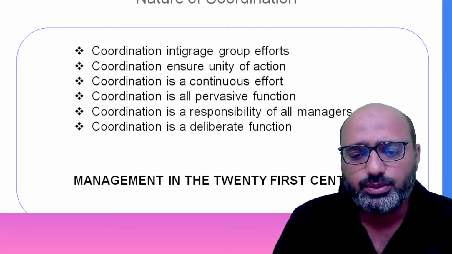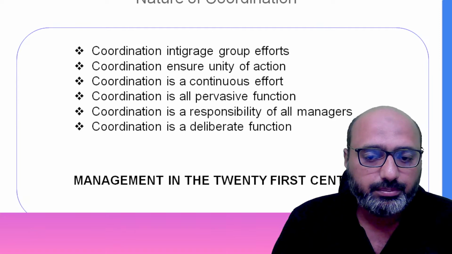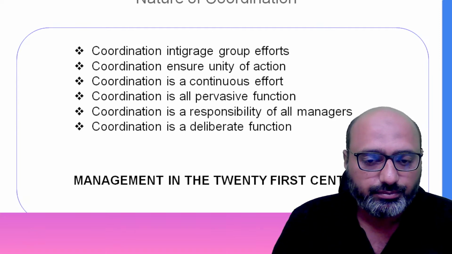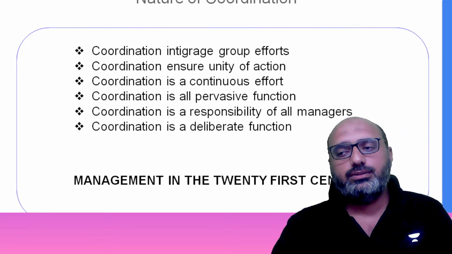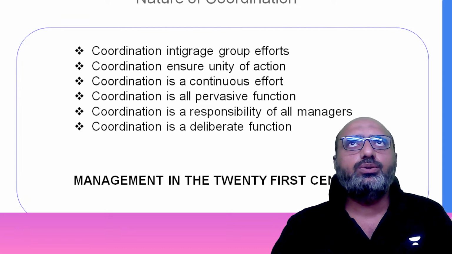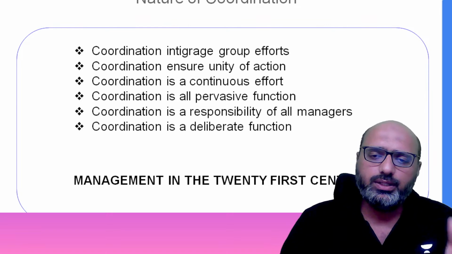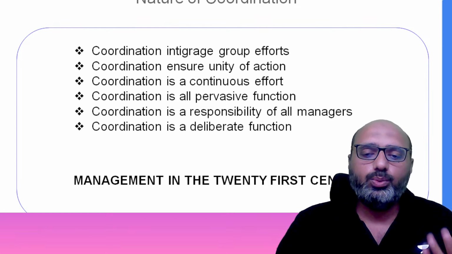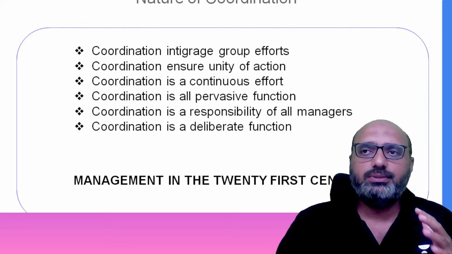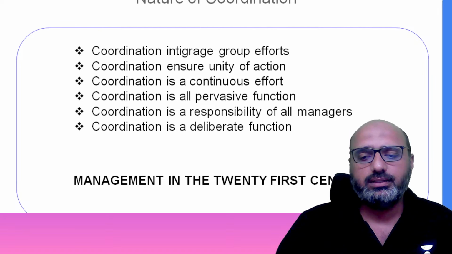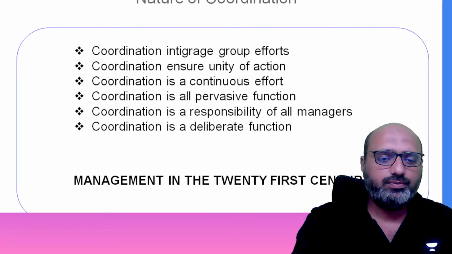If you are not able to coordinate with each other, then it's not going to work. Especially at the top level, even if you have egos and all those things, you should not be keeping that grudge in your brain. When it comes to the work, we are getting paid for it, and you will be acting according to the objectives which have been given by your senior manager. Getting it? So it is done at all levels of management.